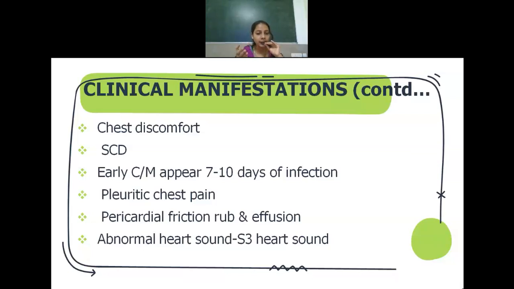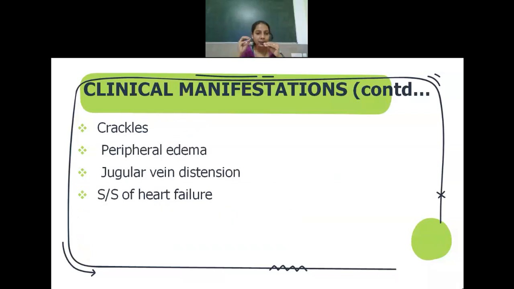At that time you can hear abnormal heart sounds like pericardial friction rub, like the grating sound of two leathers. And sometimes you can also hear an abnormal heart sound S3. Okay, and crackles also may be heard, and sometimes some patients may also progress to heart failure.